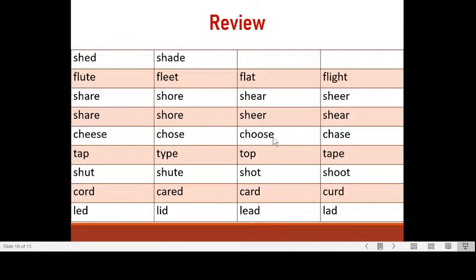Cheese, chose, choose, chase. Tap, type, top, tape, and also tip, and top. Shut, shoot, shot, and shoot. Cord, cared, card, and curd. Lead, lid, led, or lead. It has two pronunciations, and lad means boy.